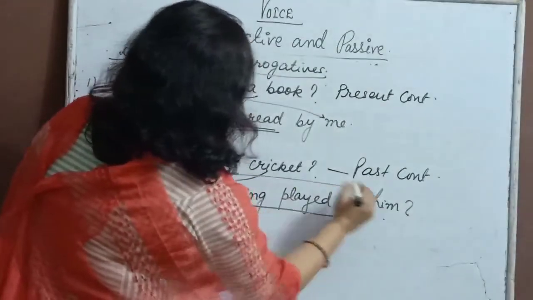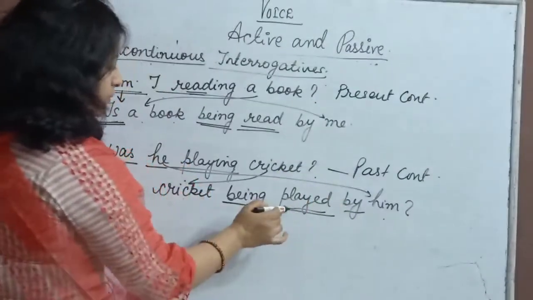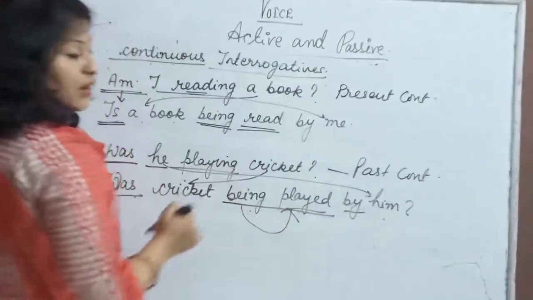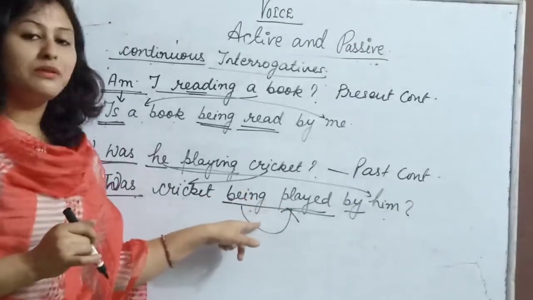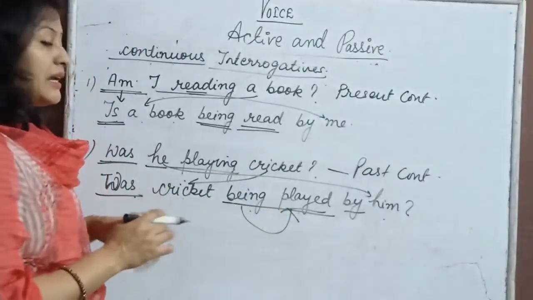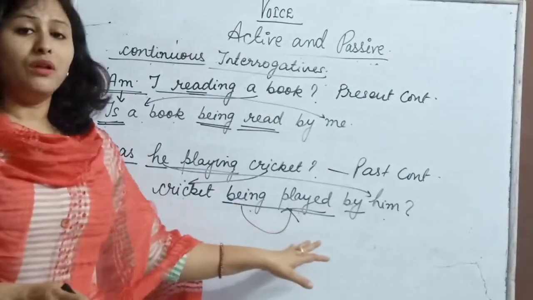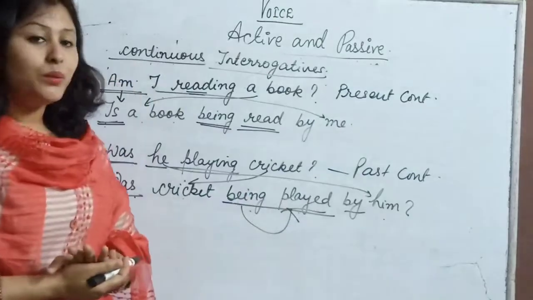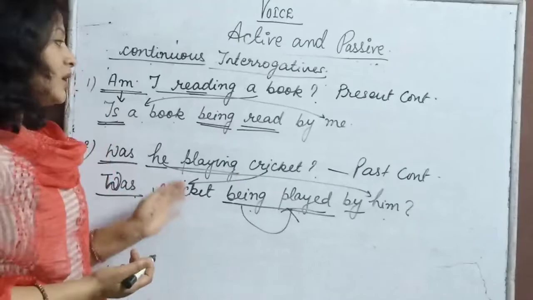He changes into him. We use the preposition by, then the third form of the verb. Being always remains stuck to the verb. I told you while discussing the tenses also that being always comes before the verb. So whether you are making interrogatives or you are converting it into negative, this being will always come before the verb. So I hope it must be clear how to change the continuous interrogatives into passive.